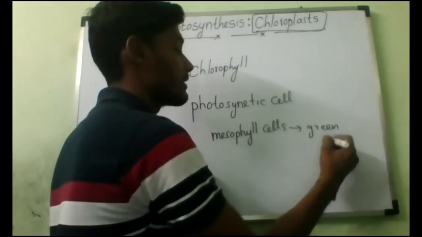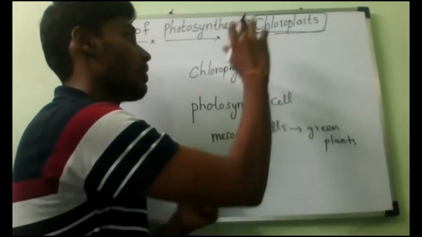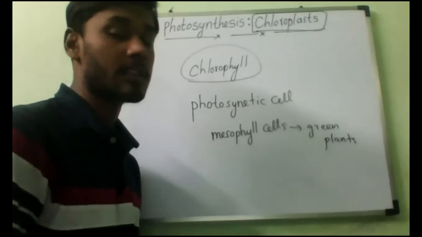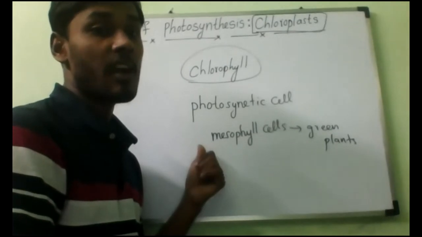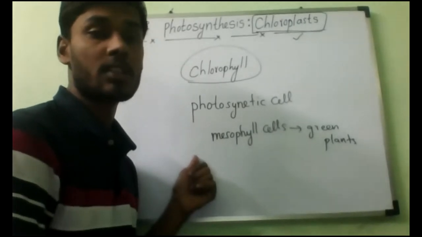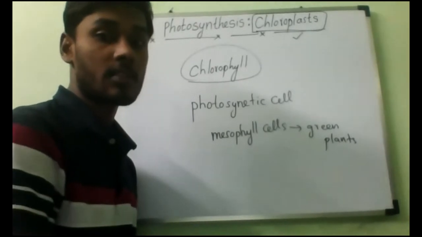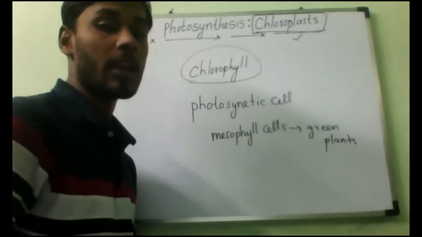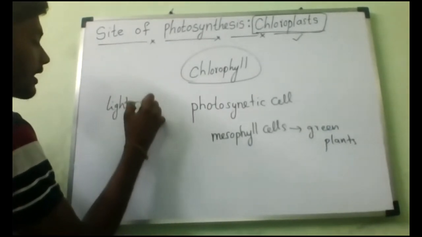Green plants contain these mesophyll cells, and these mesophyll cells contain chloroplasts, and the chloroplasts contain chlorophyll. So there the photosynthesis reaction takes place. That is the reason we can say the site of photosynthesis in a cell of the leaf is the chloroplast. We can observe these chloroplasts easily by using a light microscope.